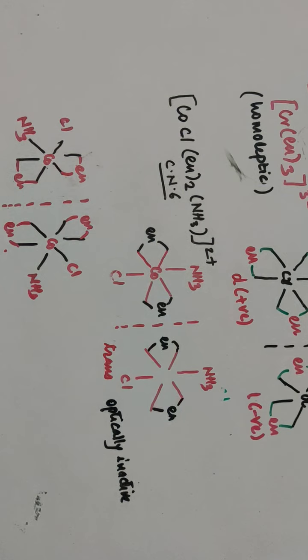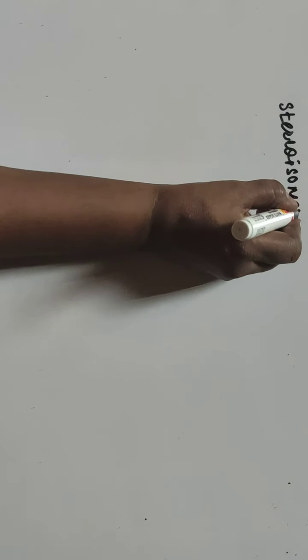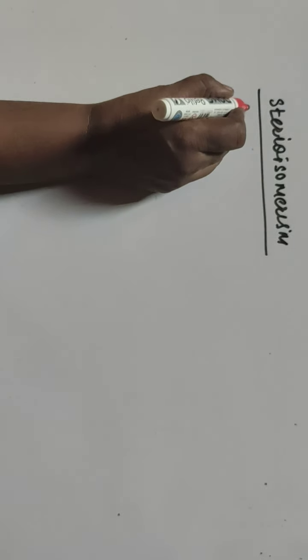We'll see now stereo isomerism once again, and then we'll go for structural isomerism. So far we have completed stereo isomerism in coordination compounds. In stereo isomerism, so far we have seen two types. One is geometrical isomerism.